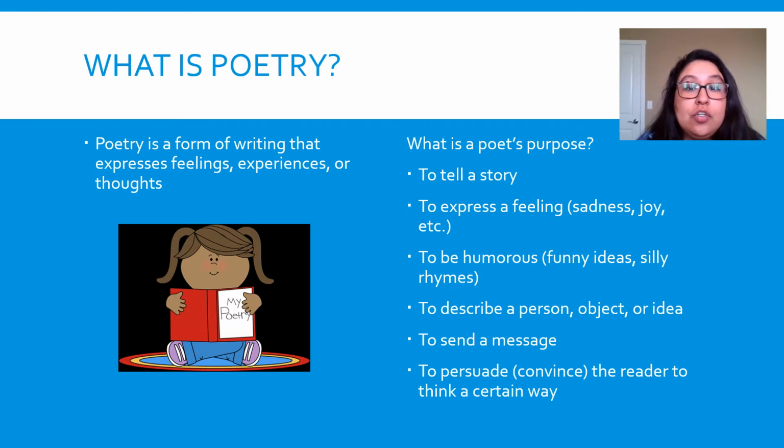Poems can also be humorous. That means funny. You can use it to describe a person or an object or a thing, which we have done the last few weeks by taking things from our home and writing poems about them, to send a message and to persuade or convince the reader about something, to think a certain way.